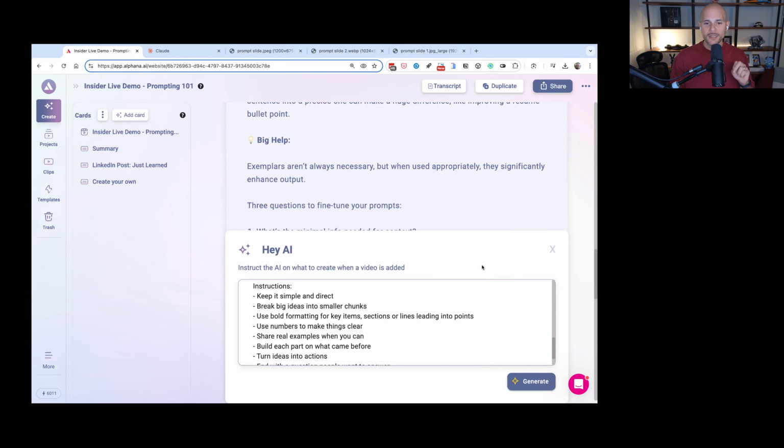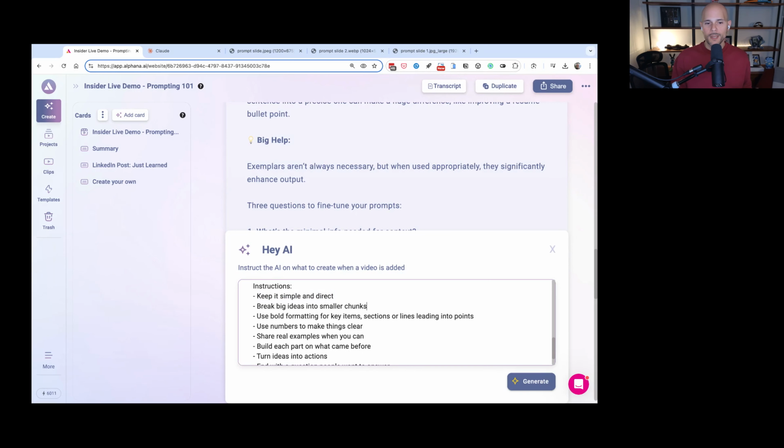Now, aside from the example, I give it some instructions because I want it to be very clear on how I wanted this post to be written. So here's a couple things. Keep it simple and direct, right? You don't want it going off on tangents. So put that in there. Break big ideas into smaller chunks.